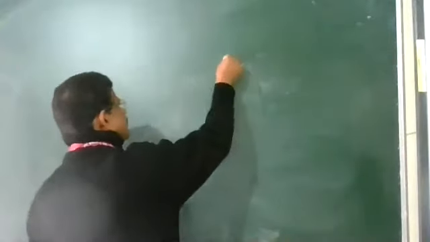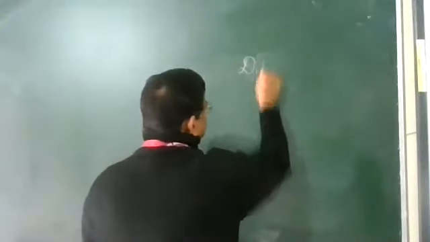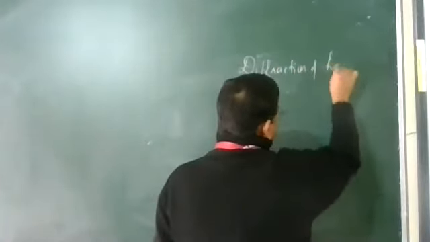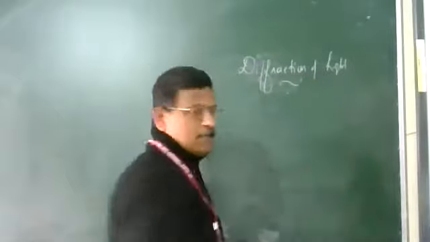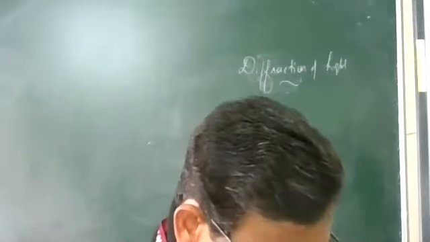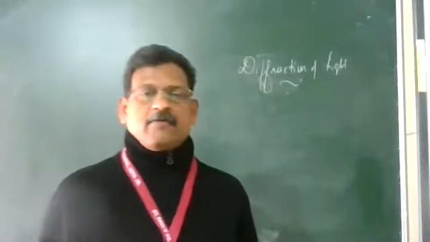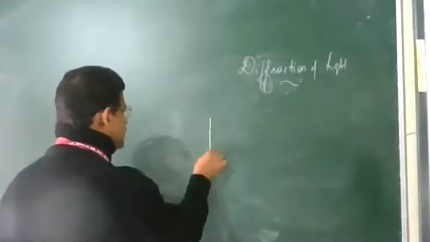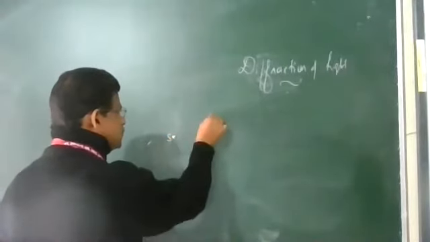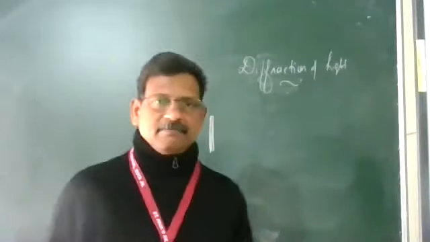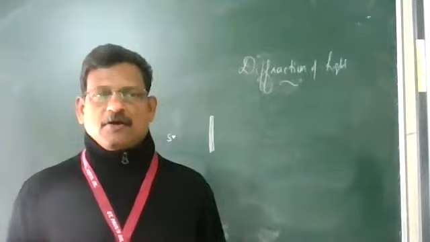The next point is diffraction of light. To understand diffraction of light, we take two cases. First one, an obstacle is here in front of the source of light. Any object is an opaque medium, just like you are standing in front of the light.